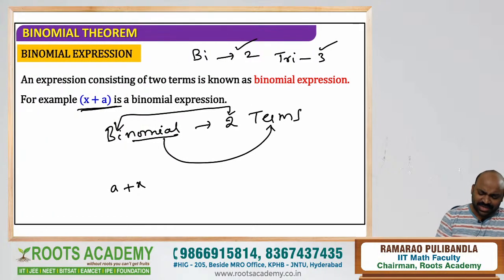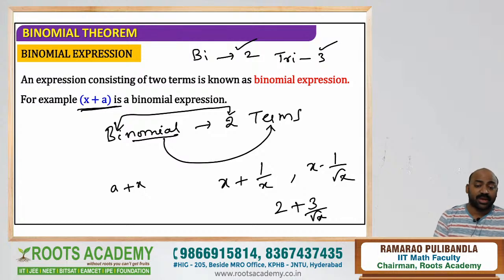Generally, we can call these types of terms also binomial. These are also called binomial, dear students. So this is a very basic thing. x plus 1 by x, x minus 1 by root x, and 2 plus 3 by root x. These are the binomial terms we can call.